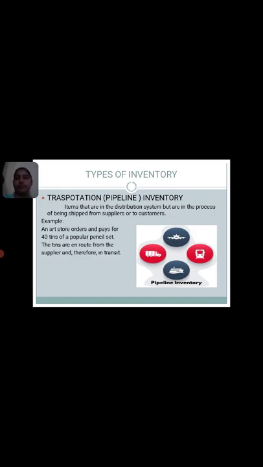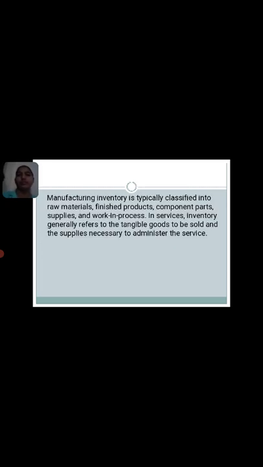Transportation pipeline inventory: items that are in the distribution system but are in the process of being shipped from suppliers or to customers. Example: an art store orders and pays for 14 tins of a popular pencil set. The tins are en route from the suppliers and therefore in transit.